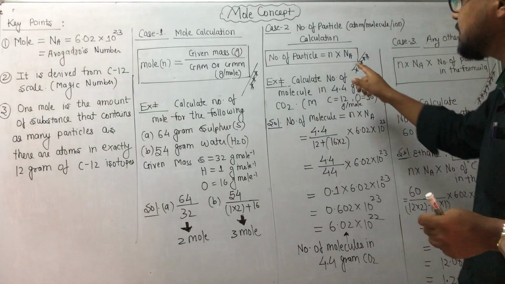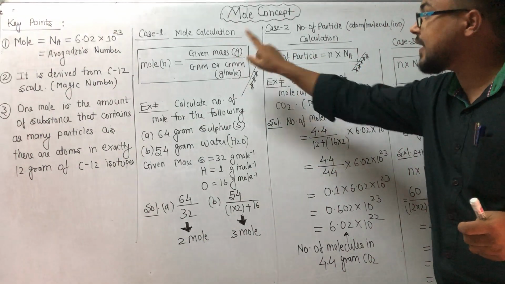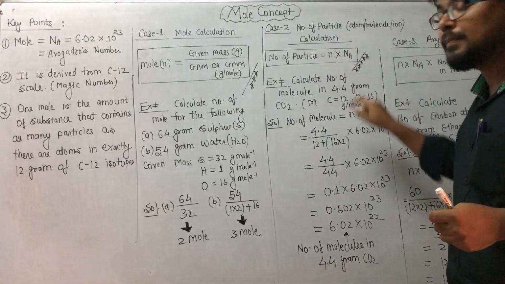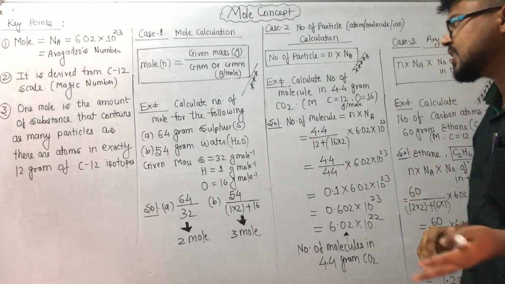For this you have to multiply the number of mole, using case 1, and then further multiplication by Na, which means Avogadro number, will take place. Okay, so it is one simple question.